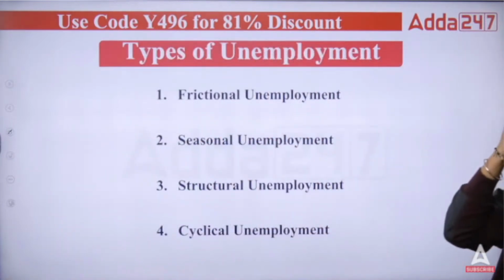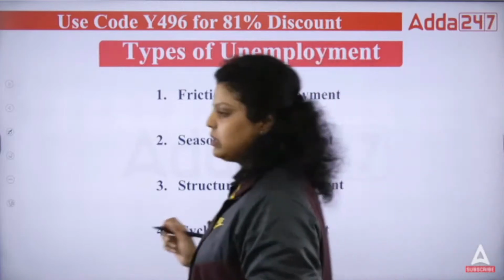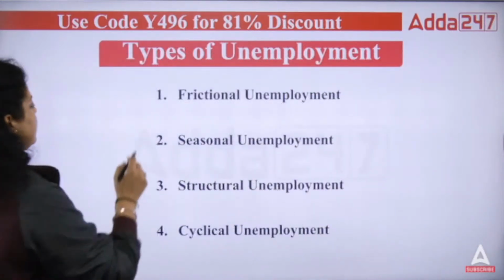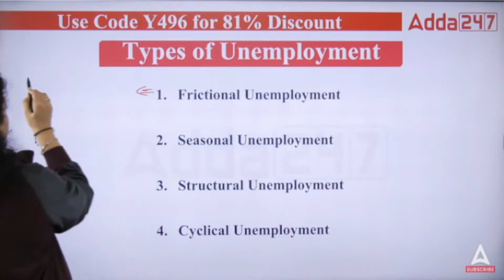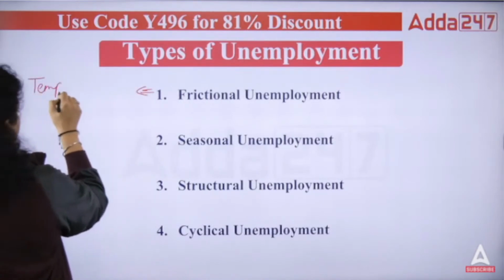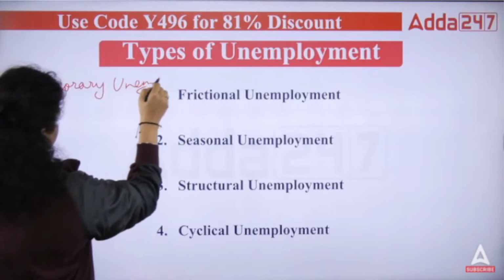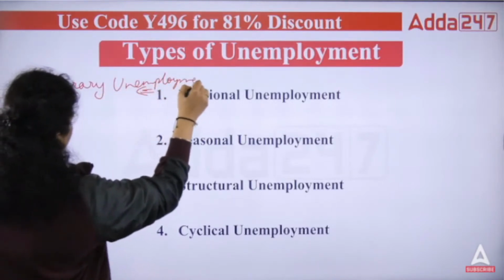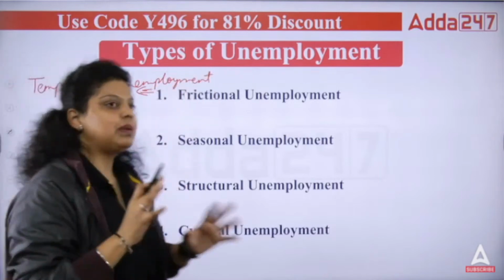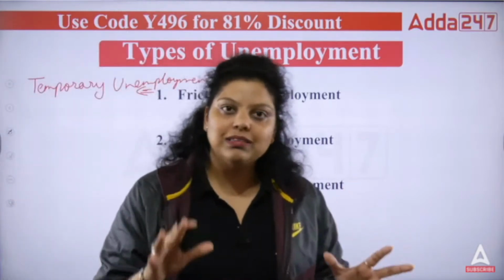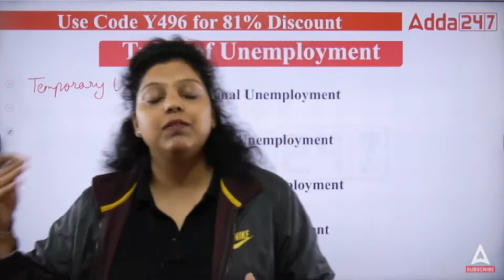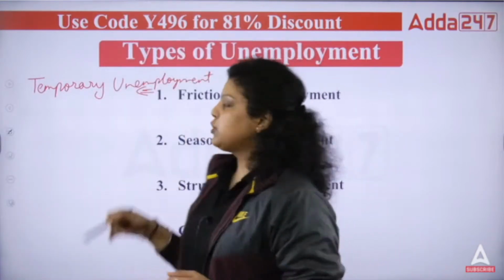So let's start with the frictional unemployment. If I talk about the frictional unemployment, this unemployment is also known as a temporary unemployment. It means person is not totally unemployed here. Person is temporarily unemployed. He is unemployed for a certain period of time. After a certain period of time, he will start working again. So that's a frictional unemployment.